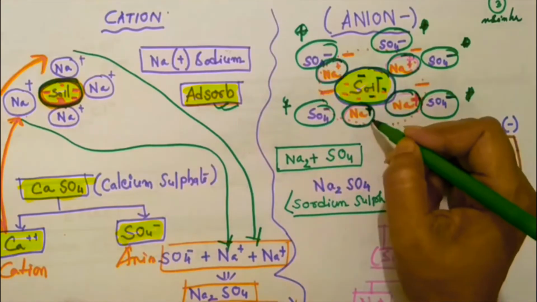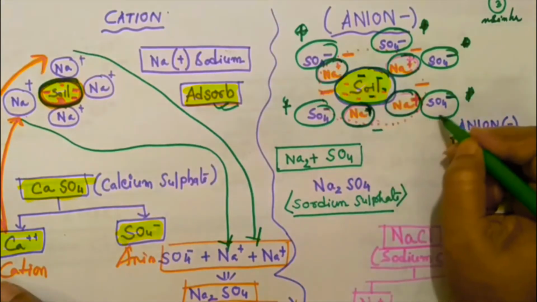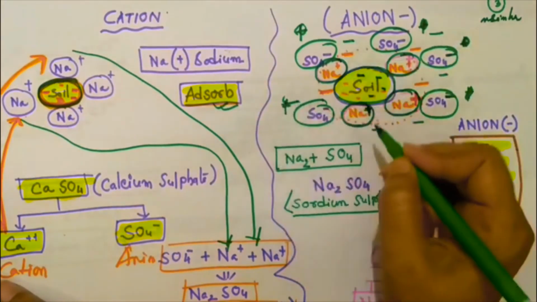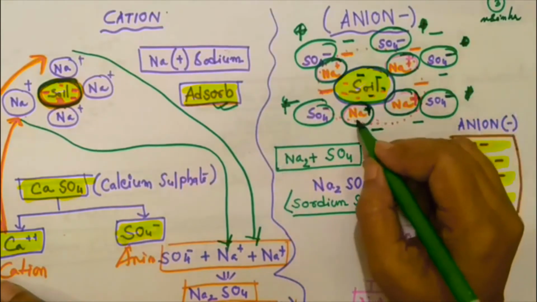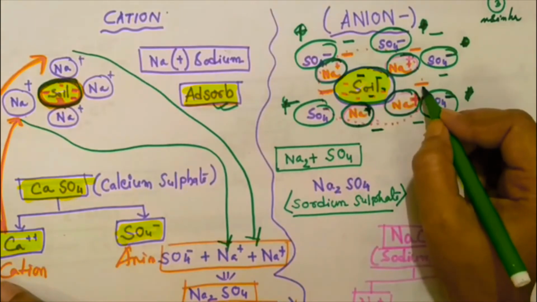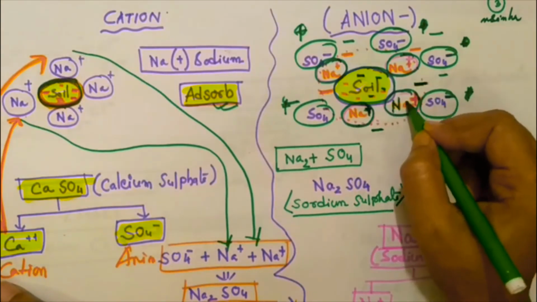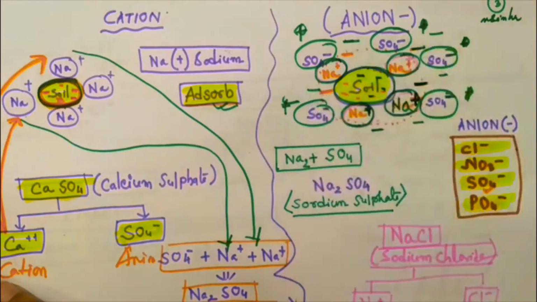And the sulfate ion, SO4, remains attached with the Na. After that, the positively charged Na tries to attract another negatively charged ion.